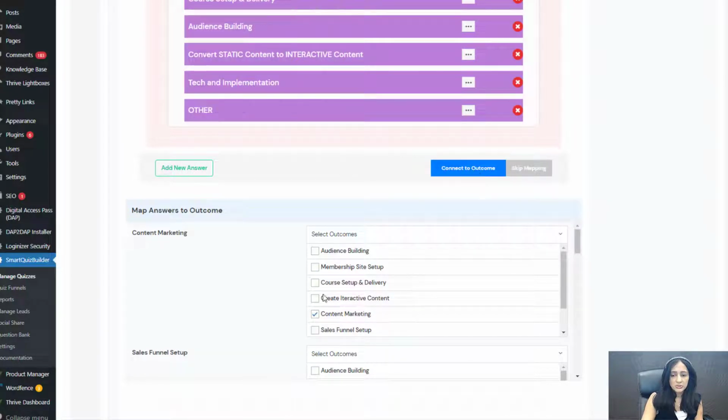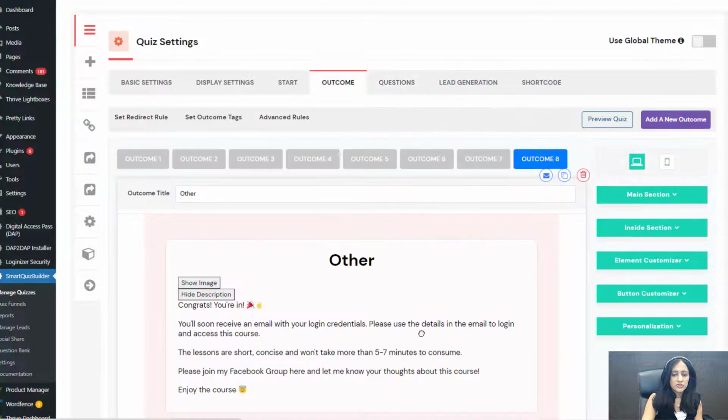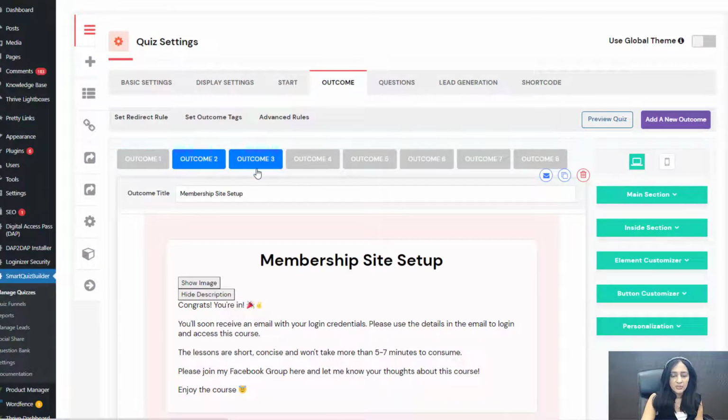So connect to outcome. If they select content marketing as the answer, I send them to this outcome screen, content marketing, right? And if they select sales funnel, I send them here. So I have created an outcome for each one of the answer choice. You don't have to do this. You can map multiple answer choices to the same outcome if you want. But here, for each one, I'm going to say something different.